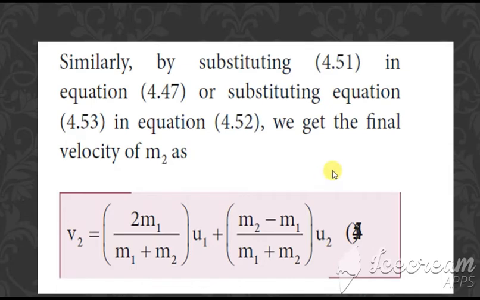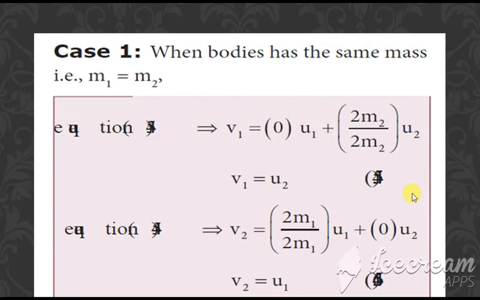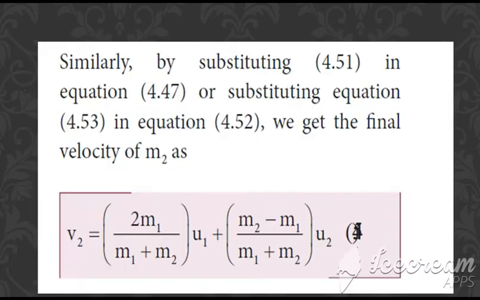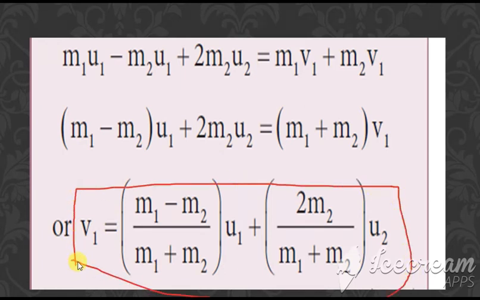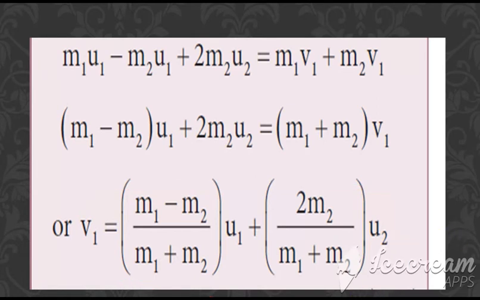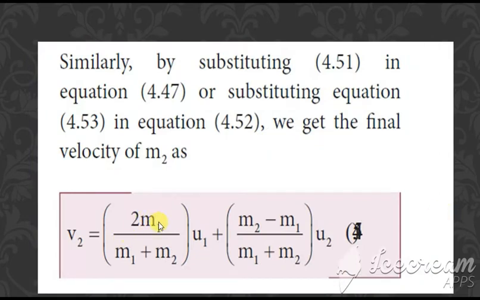But after this, we also have the special cases. Special cases are very important. We are going to take these two values of v1 and v2. So what is the formula for v1? m1 minus m2 divided by m1 plus m2 into u1 plus 2m2 divided by m1 plus m2 into u2. This is the equation we get for v1. Same way, the value of v2 is 2m1 divided by m1 plus m2 into u1 plus m2 minus m1 divided by m1 plus m2 into u2.